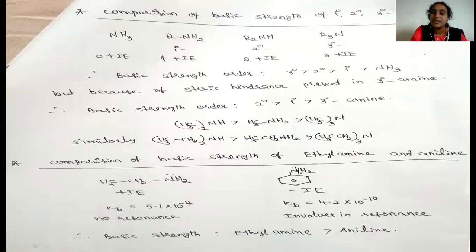But here the nitrogen lone pair of electrons and benzene double bonds are in conjugation, hence this compound is involved in a resonance. So because of these two factors, ethylamine or alkyl amines have the more basic strength, this Kb value is 5.1 times 10 power of minus 4, whereas this compound's basic strength is less, that is the Kb value is 4.2 times 10 power of minus 10.